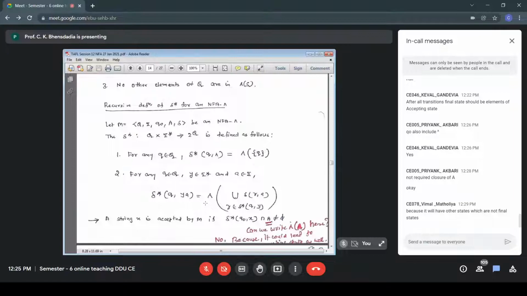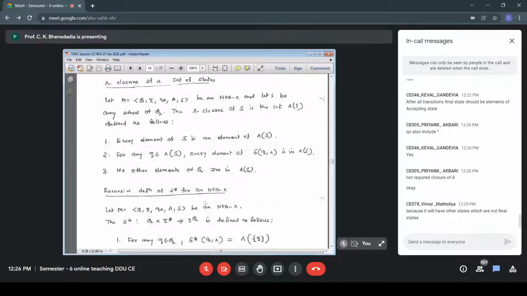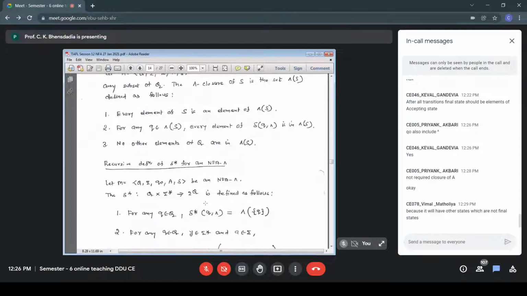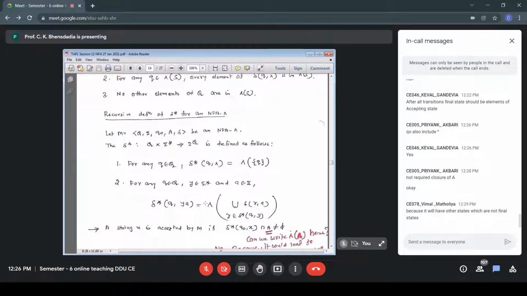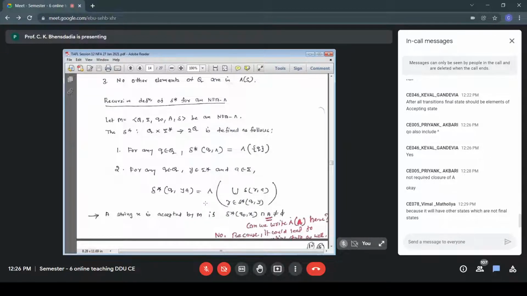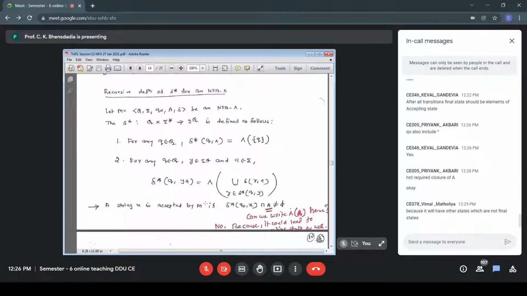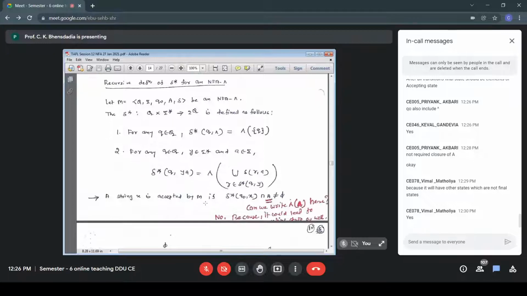So this is the condition for acceptance of a string in NFA null. Same for NFA. In both cases, the condition is the same, and we can't write null closure of A. In the definition of delta star, in both the rules, we have written null closure of Q, and we also wrote null closure of the given expression. Both the rules apply null closure. But for the condition for acceptance of a string, we can't write null closure of A. That will be wrong. Is that fine, Vimal? Okay.